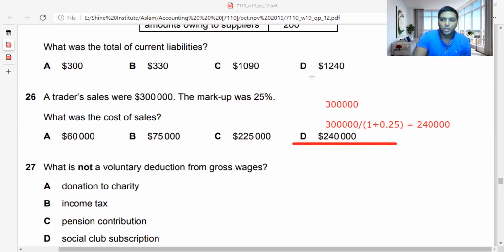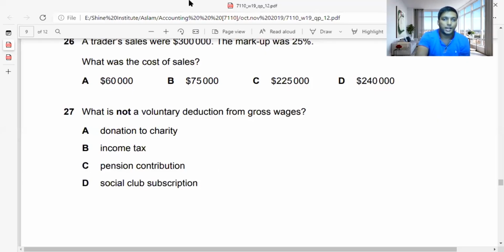Okay, so then we have the 27th MCQ. Let's move on to that. Okay, guys, let's look at the last four adjustments for today. What is not a voluntary deduction from gross wages? You're not giving it with your knowledge. It's just taken from your account.